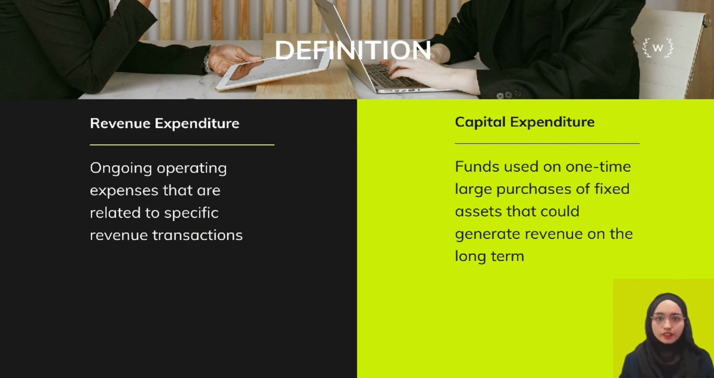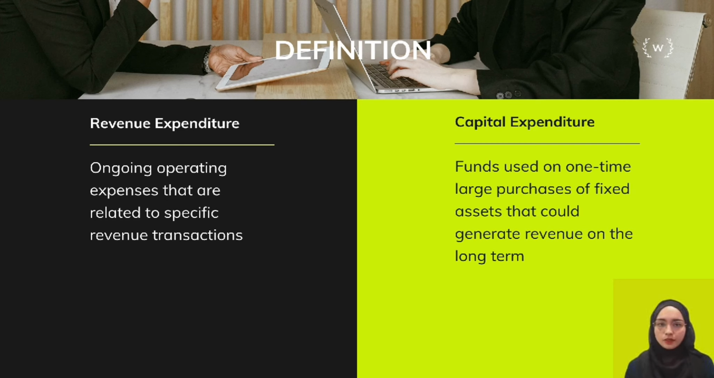My name is Nur Afrinaida and I will present on the differences between capital expenditure and revenue expenditure. Before we move further, let's take a look at the brief definition of capital expenditure and revenue expenditure. As explained by Tasha before, briefly, capital expenditure is funds used on one-time large purchases of fixed assets that could generate revenue in the long term. In simpler terms, it is an expense on an asset that will be used over the long term.